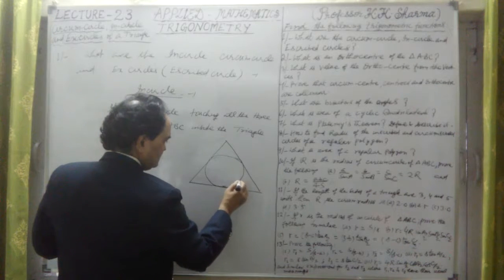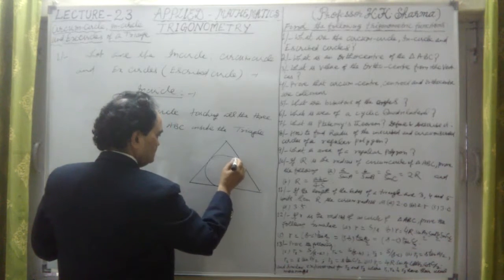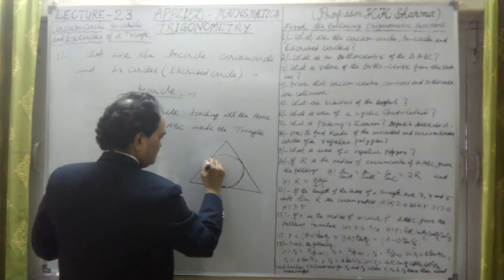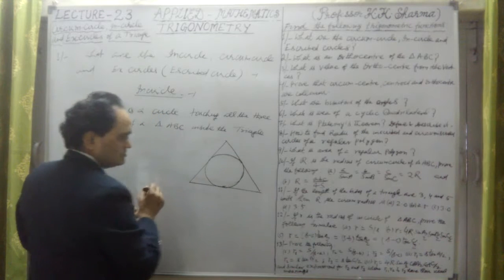It is touching all the three sides of a triangle. This is known as the in circle.